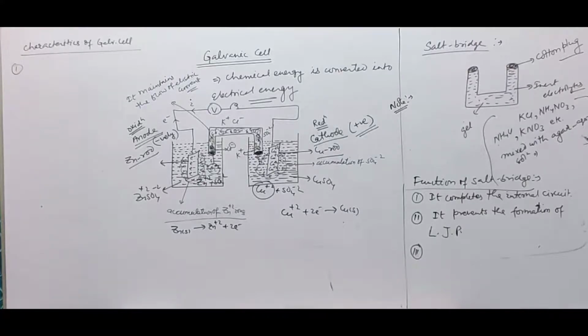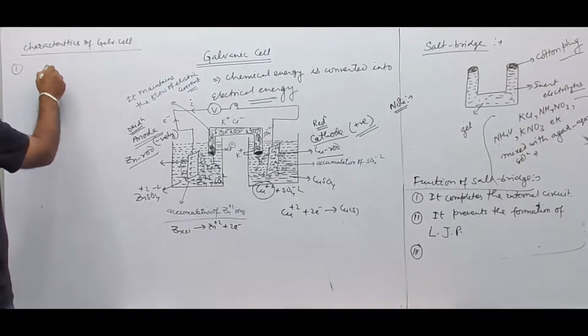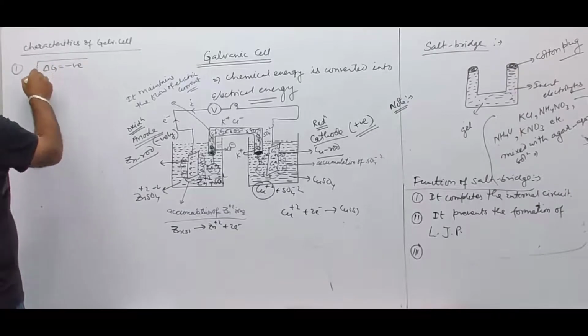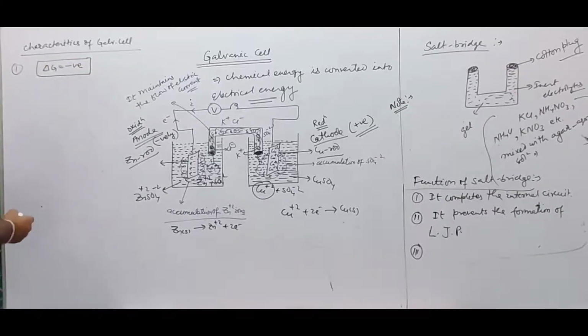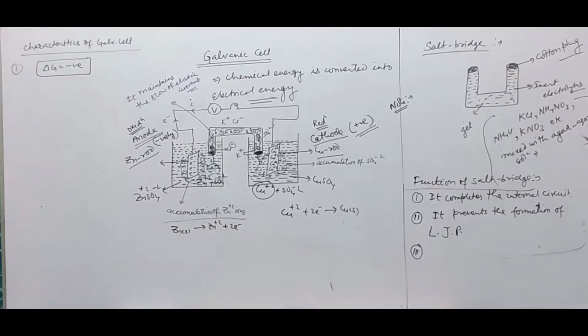Okay, next. Cell reaction is spontaneous. That is, the change in Gibbs free energy, del G, is negative. Cell reaction is spontaneous.